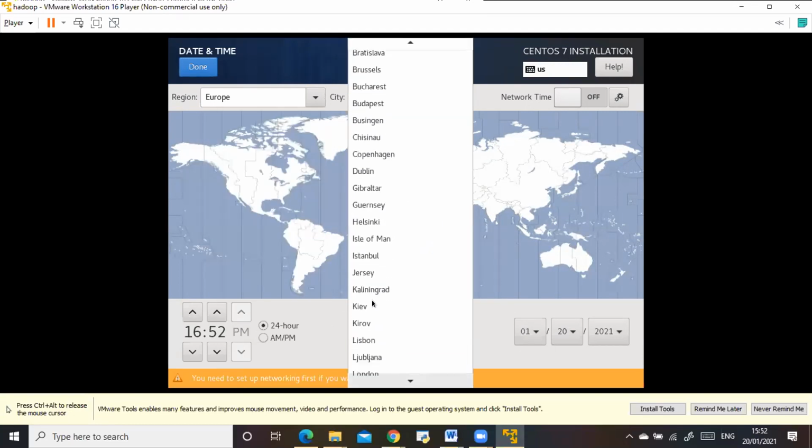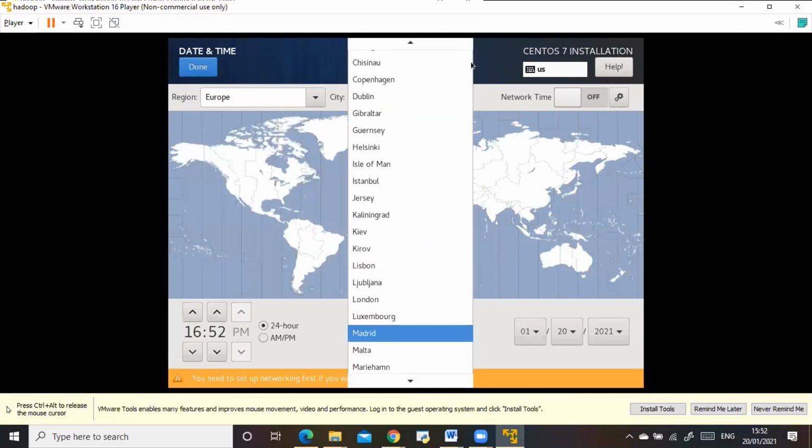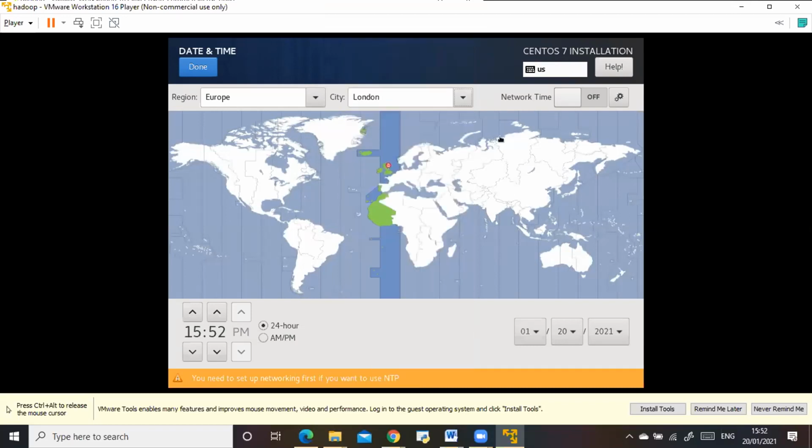Based on your location, just give the right location and make sure the date and time are given. You can choose whether you want it in AM, PM or 24 hour. Network time will be disabled, but once you install it and enable your entire system, it will automatically be updated. Click done. Once you give your location, click done.